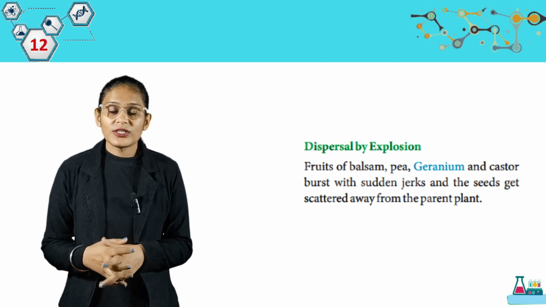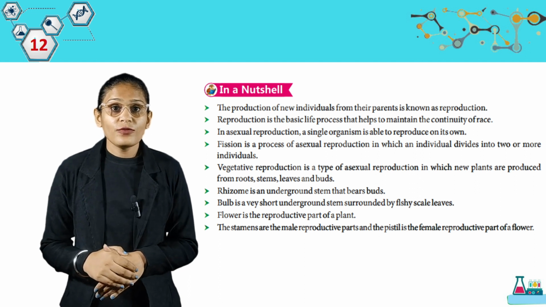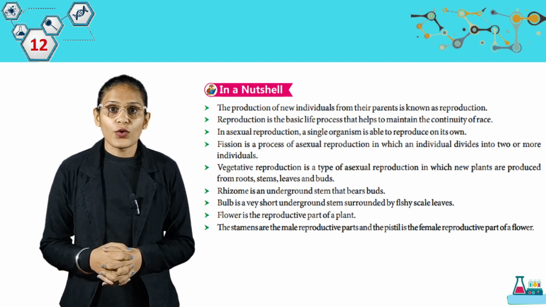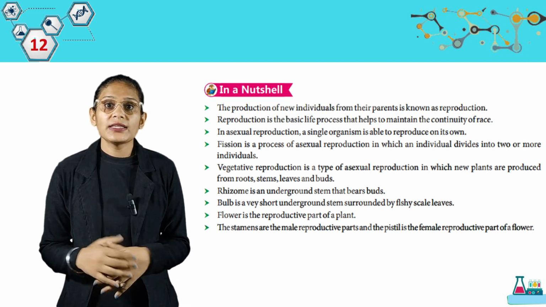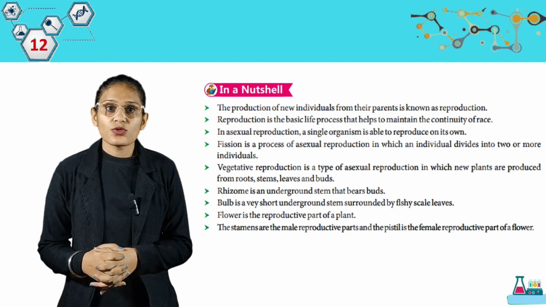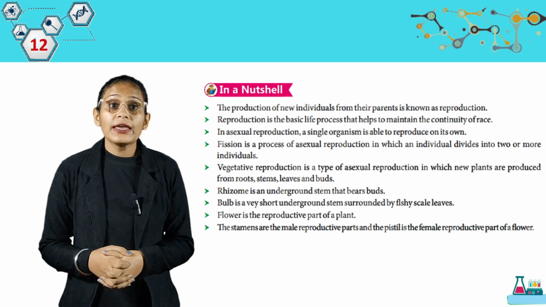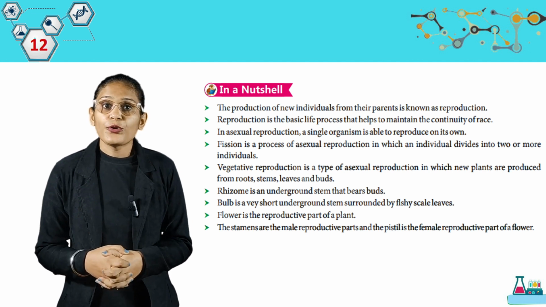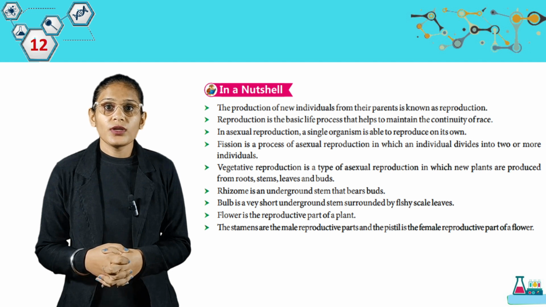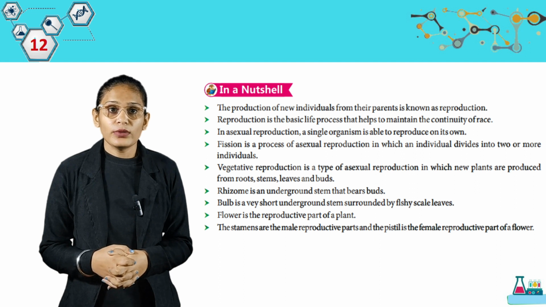What we learned in this chapter, now we are going to discuss in a nutshell. The production of new individuals from their parents is known as reproduction. Reproduction is the basic life process that helps to maintain the continuity of the race. In asexual reproduction, a single organism is able to reproduce on its own. Fission is a process of asexual reproduction in which an individual divides into two or more individuals. Vegetative reproduction is a type of asexual reproduction in which new plants are produced from roots, stems, leaves, and buds.